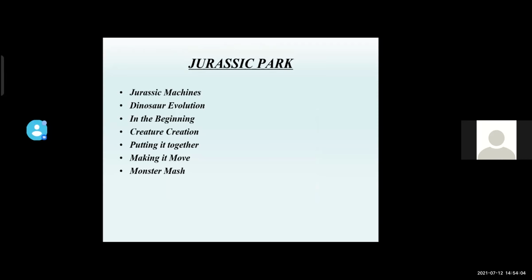Next, dinosaur evolution. Building a dinosaur, Spinosaurus.